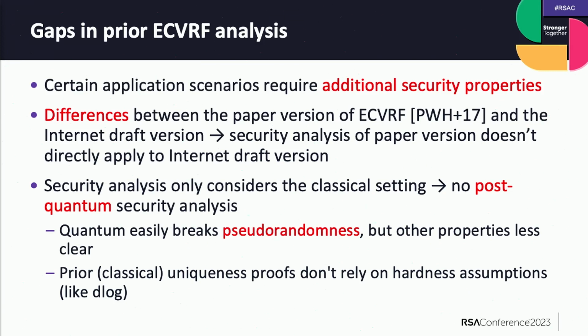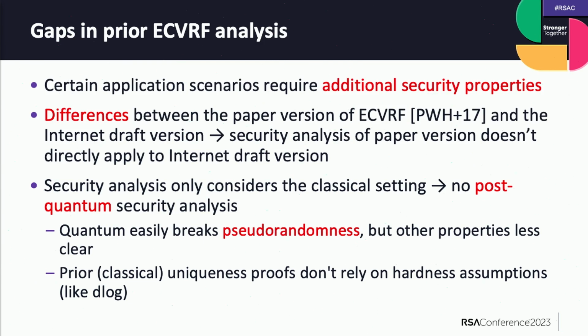Because the pseudo-randomness relies on the DDH assumption for the group, which is trivially broken if there's a quantum attacker. This means that a quantum attacker can easily break pseudo-randomness. But whether other properties are also broken when there's a quantum attacker is not very clear.